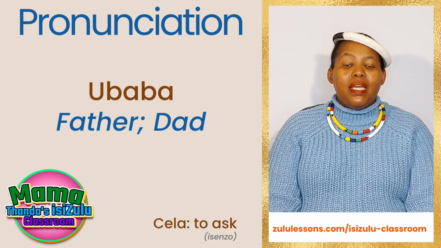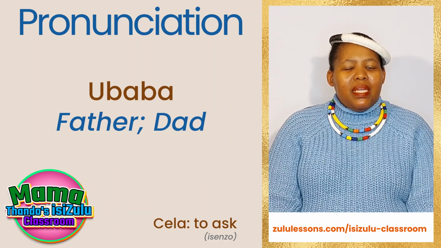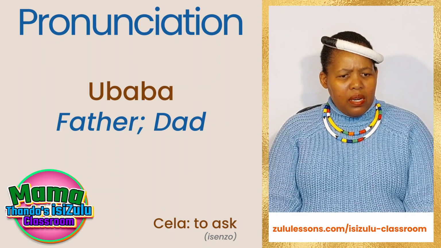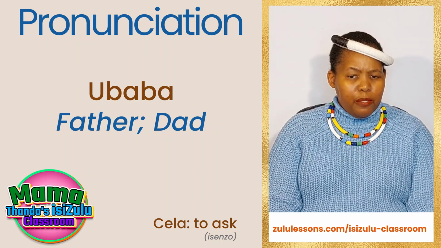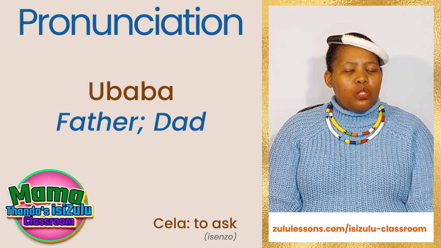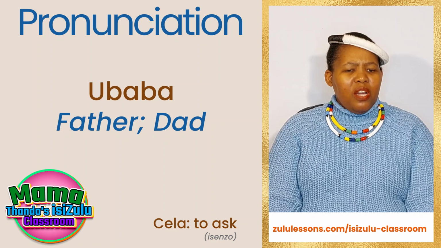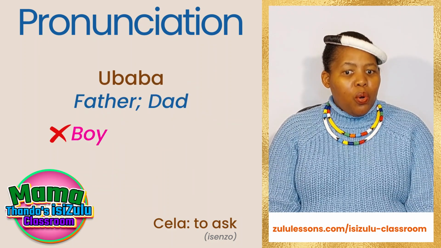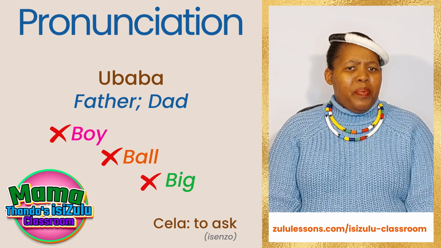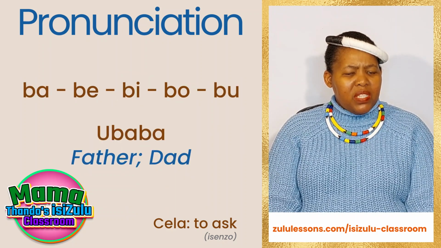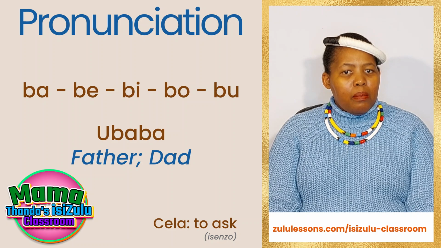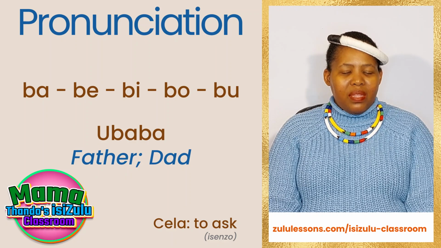Remember though, Mngani, that this B, it's a soft sound. It doesn't have other consonants around it. It's just vowels all around it. And so it's a soft B. Not the same B that you blow out, like in the words boy, ball, big. It is soft, like this. Ba, B, B, bo, boo. That's it.